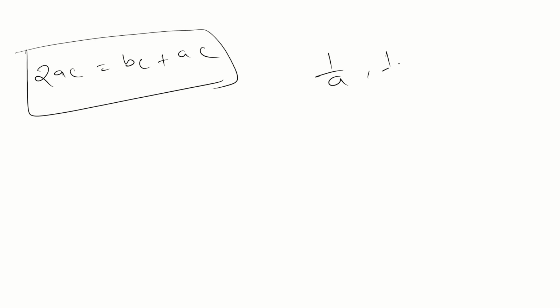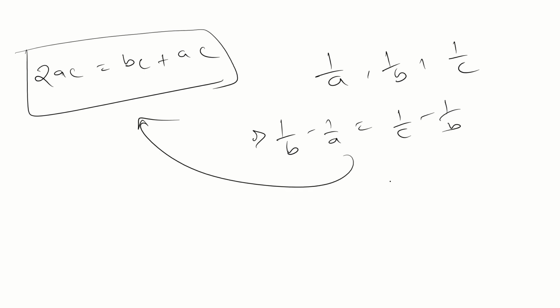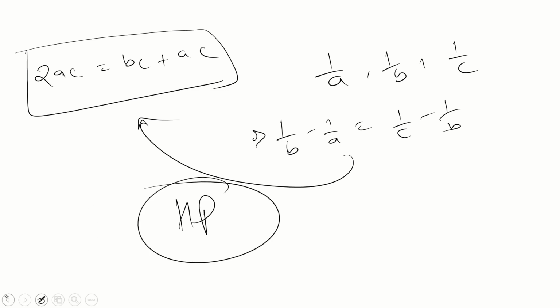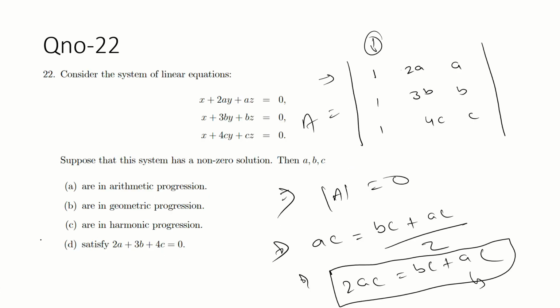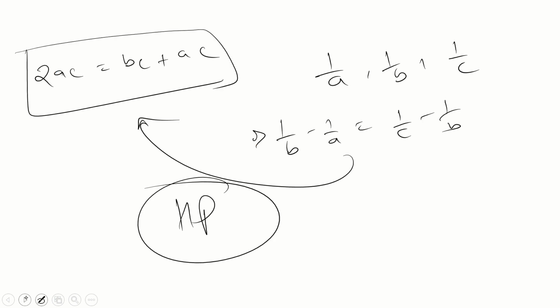This is a condition for 1 by A, 1 by B, 1 by C being harmonic, simple. 1 by B minus 1 by A equal to 1 by C minus 1 by B. You'll get the same result here. So this is the harmonic progression. So what is the answer? Harmonic progression, C. Simple. Okay, do question number 23.